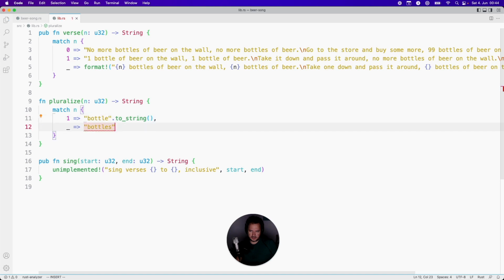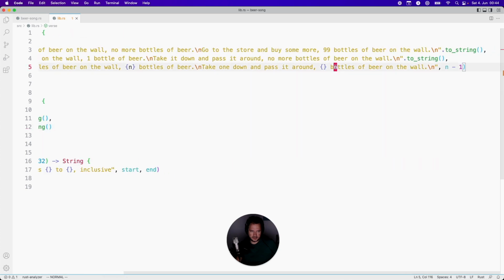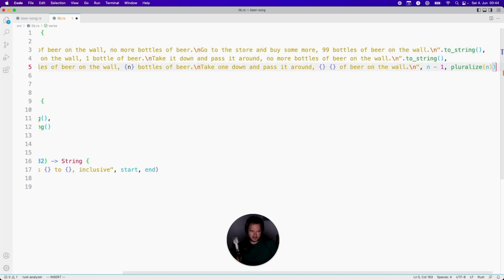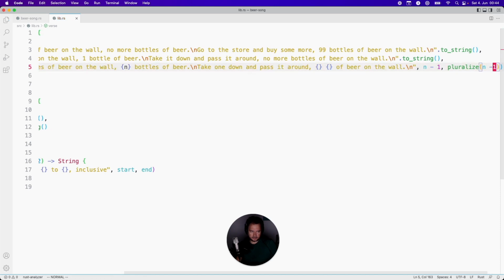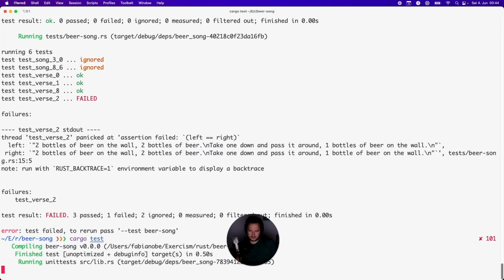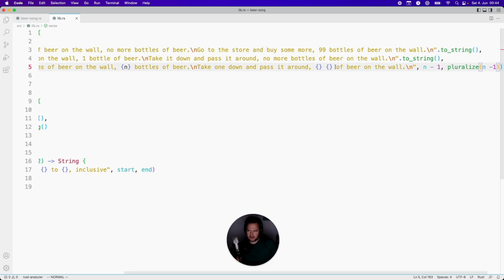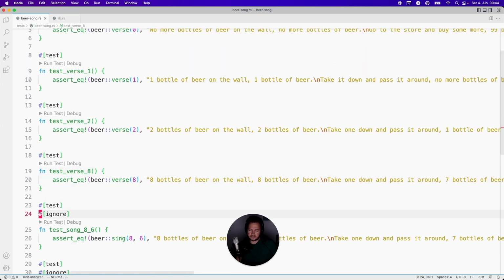toString, toString. Okay, Pluralize, it's there. Let's use it here. So instead of bottles, we call a function, and this function is gonna be Pluralize of the n minus 1. Okay, cool. Passing. It's passing. Nice. So now I think we got to the stage of the song.